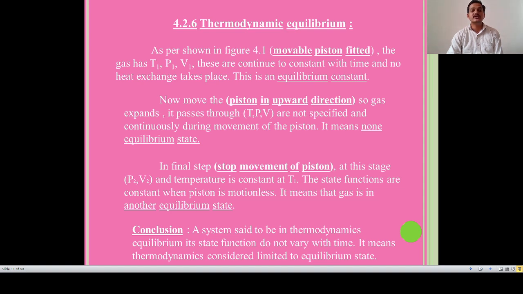Now what is the conclusion of thermodynamic equilibrium? A system is said to be in thermodynamic equilibrium if its state functions do not change or vary with time. It means thermodynamics is considered limited to equilibrium states. So this is all regarding thermodynamic equilibrium.